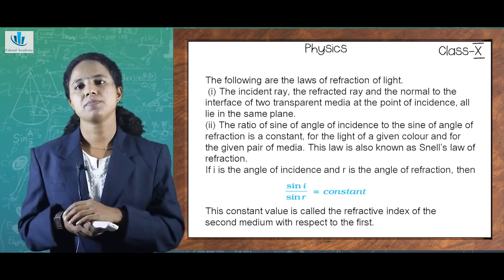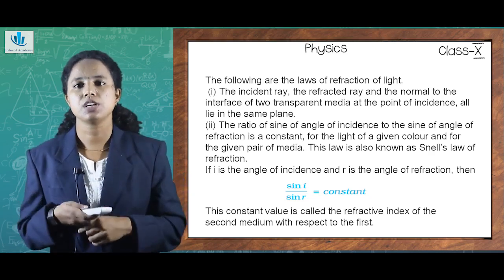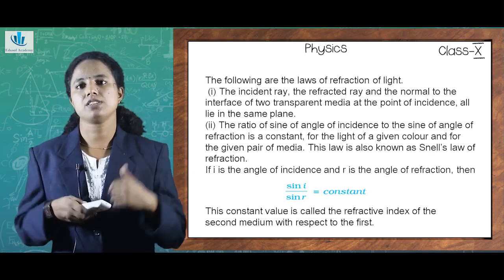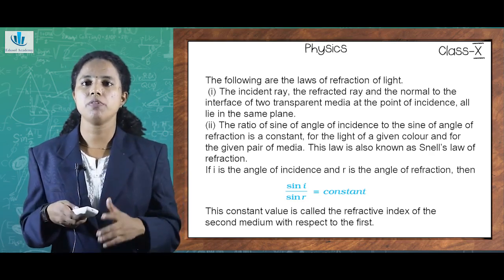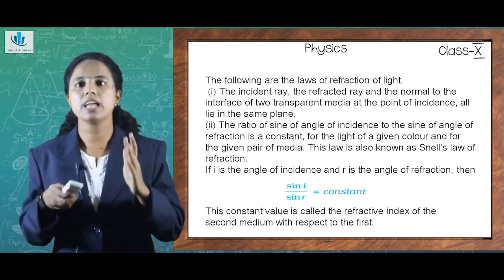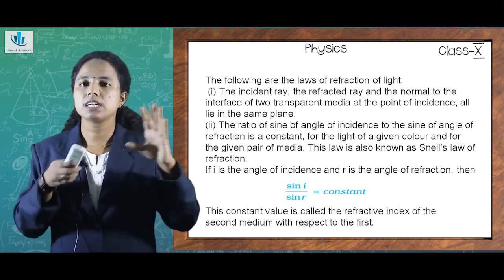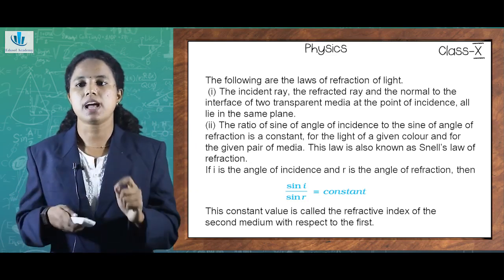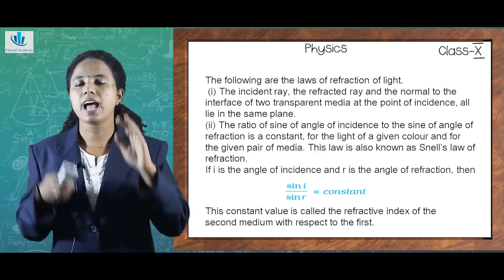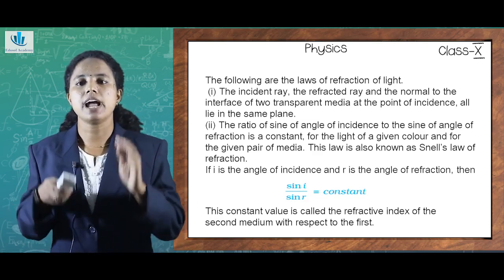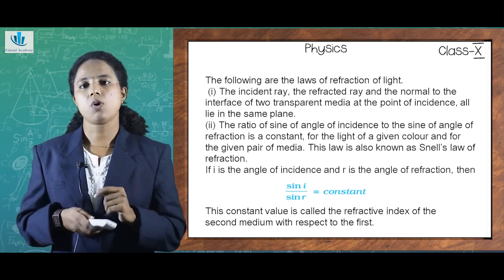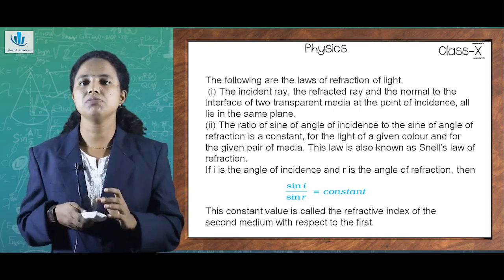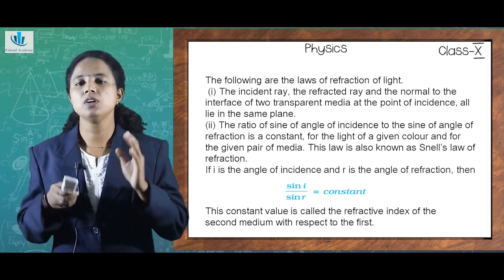What is the next point? We need to consider the ratio of the angle of incidence and the angle of refraction. If we take the ratio of the sine of the angle of incidence to the sine of the angle of refraction, it turns out to be a constant. This is represented by sin i / sin r = constant. That is, the sine of the angle of incidence to the sine of the angle of refraction will be a constant. And this constant value is called the refractive index of the second medium with respect to the first.